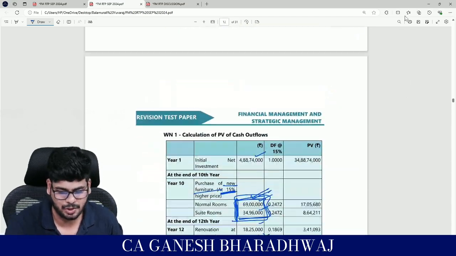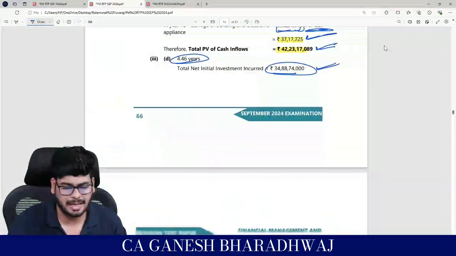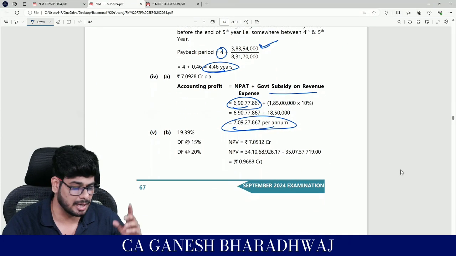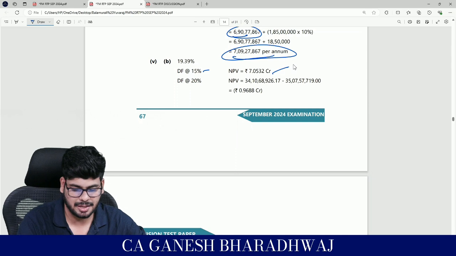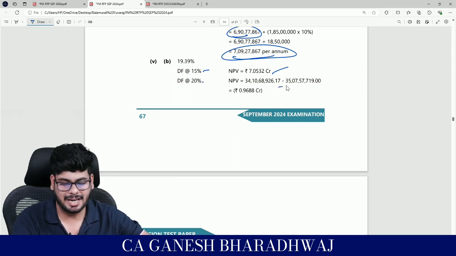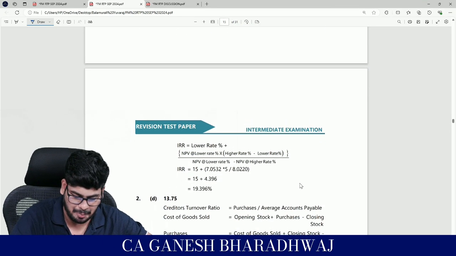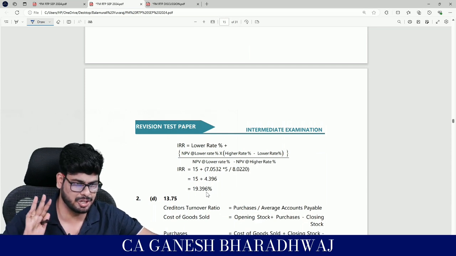So they have taken it as 20% and they have done the interpolation, but that again is a different 10 mark question, or at least 5 or 6 marks, but this is what they have done. Look at this. At 15% it is so and so, and at 20% they have arrived at it, and then they have done this interpolation. This interpolation you guys know, no?